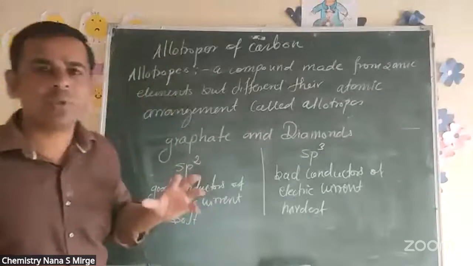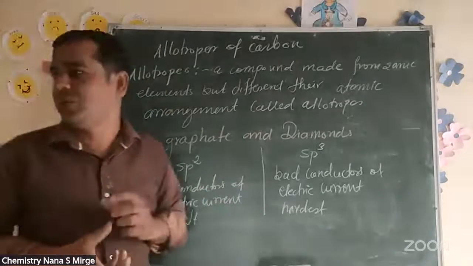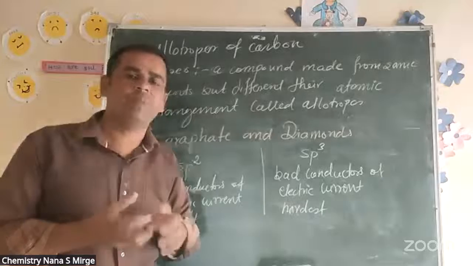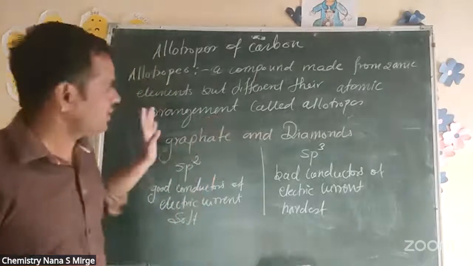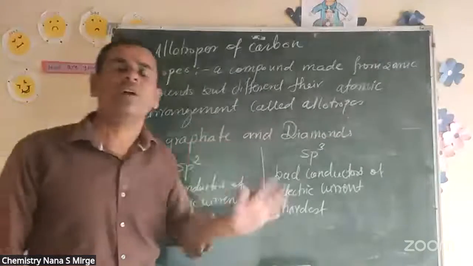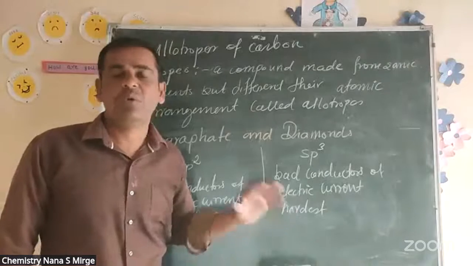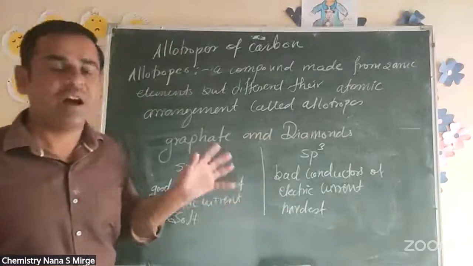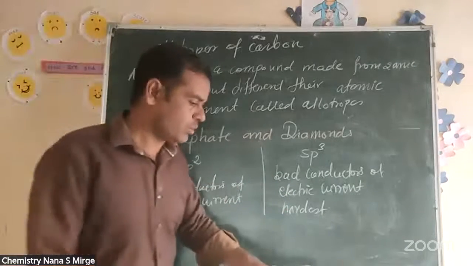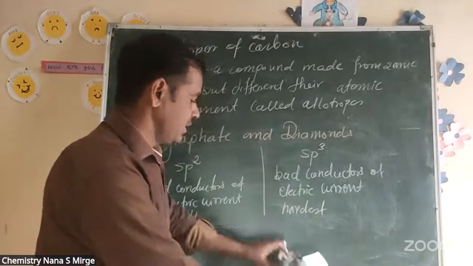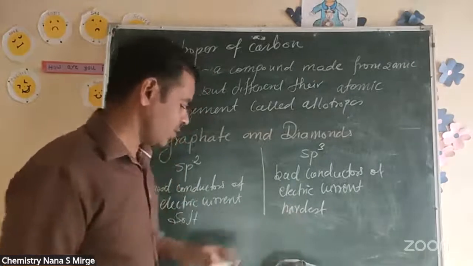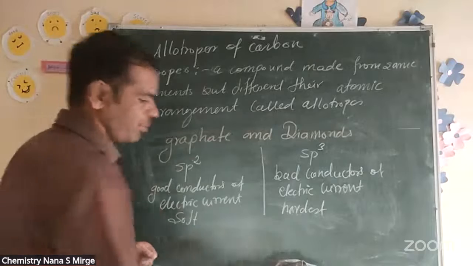So due to their atomic arrangement, their atomic arrangement is different. So graphite and diamond possess different properties. उनकी property क्या हो आ जाएगी, अलग अलग आएगी. Okay, so due to the different atomic arrangement, they have different properties.